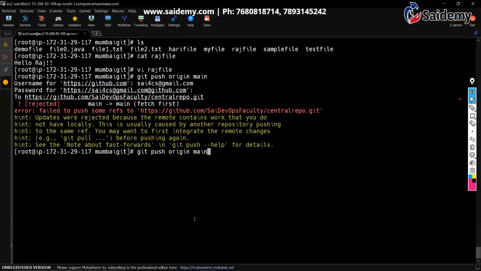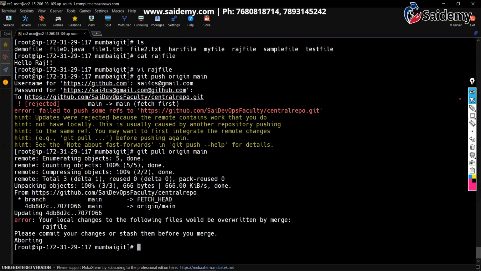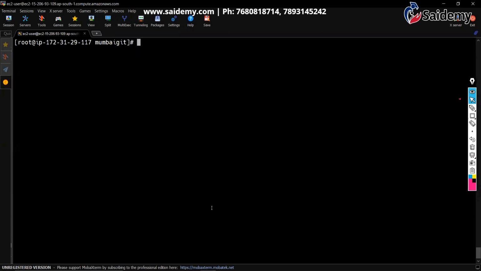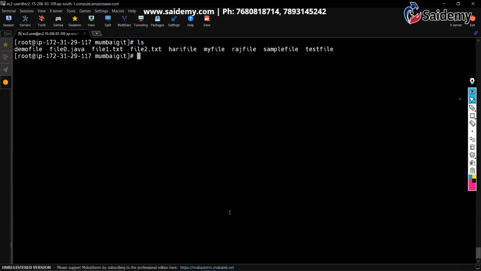Git pull. Please commit. What is this? Commit your changes first. Local changes to files will be overwritten by merge. Don't worry, this is an error we are getting nowadays. I'll tell you why we are getting this error.